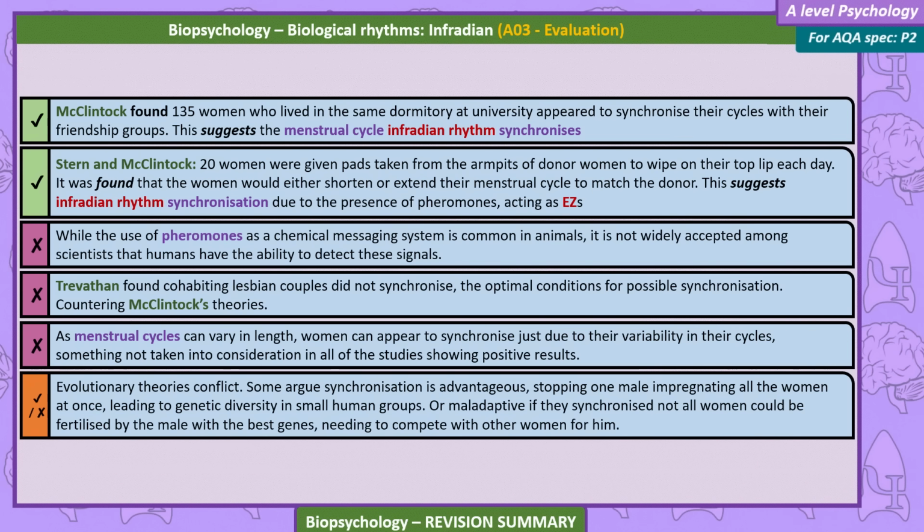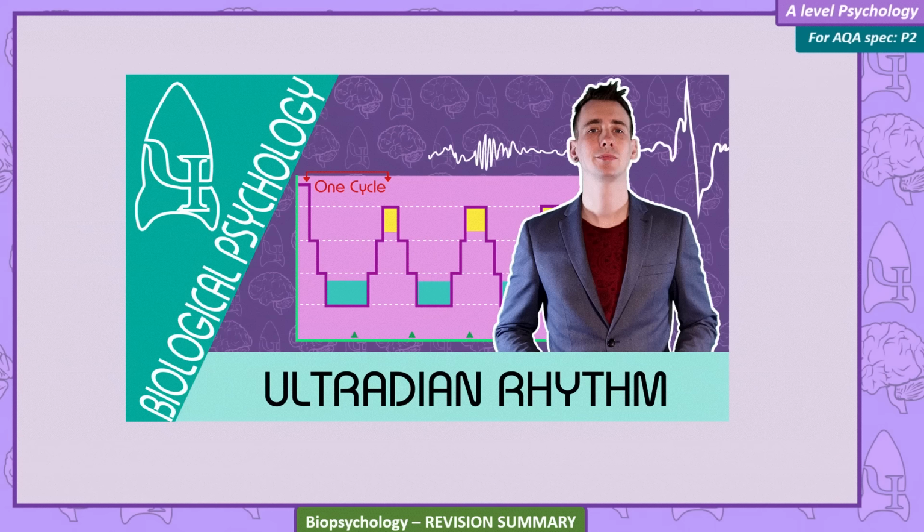Evolutionary theories conflict. Some argue synchronization is advantageous, stopping one male impregnating all women at once, leading to genetic diversity in small human groups. Or maladaptive. If they synchronize, not all women can be fertilized by the male with the best genes, needing to compete with other women for him. Biological rhythms, ultradian.